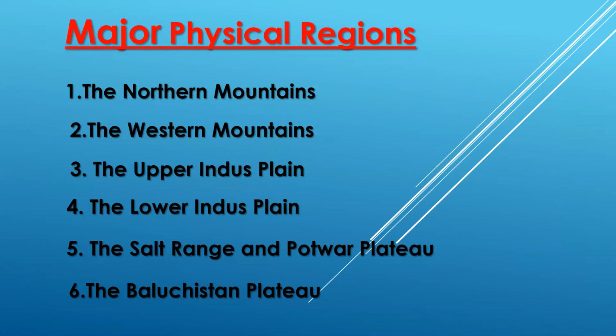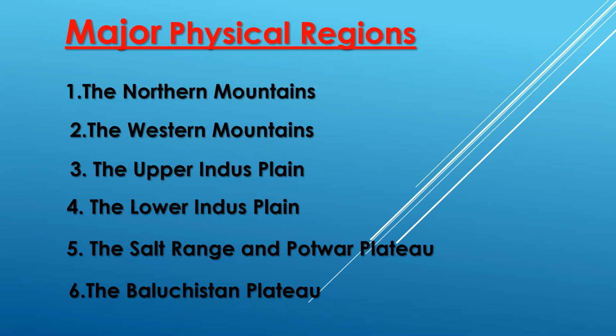Then we discussed the major physical regions. I told you in a short question it can be asked, name the major physical regions of Pakistan. You will write all these 6 regions of Pakistan: the northern mountains, the western mountains, the upper Indus plain, the lower Indus plain, the Salt Range and Potwar plateau, the Balochistan plateau. These 6 regions, you will mention the names.